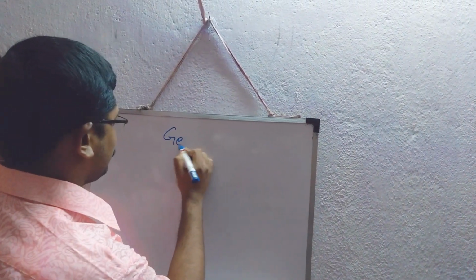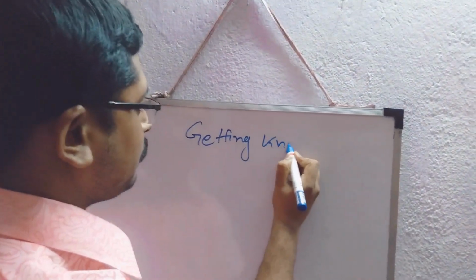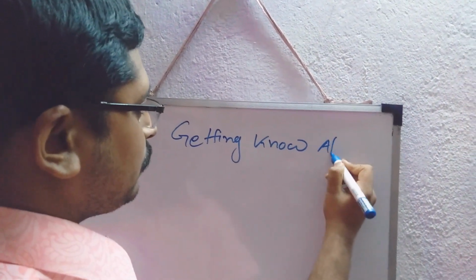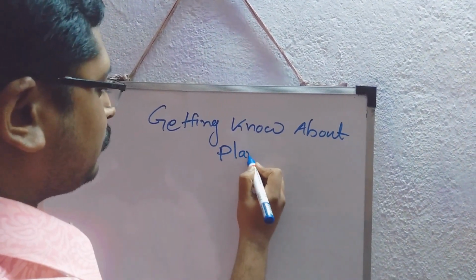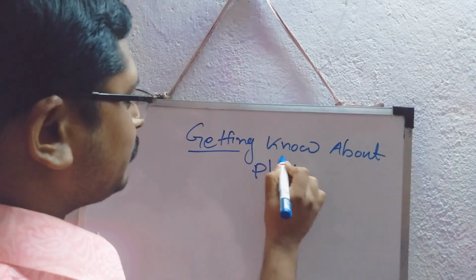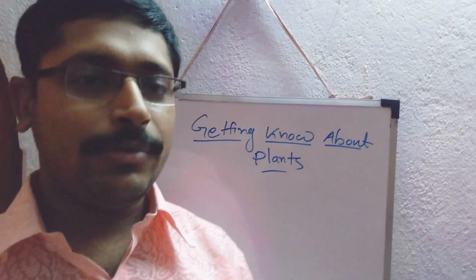Good morning, friends. So today the chapter of class 6, the next chapter after the food, that is Getting to Know About Plants. By the name it clearly suggests that we will discuss in this chapter about the plants.